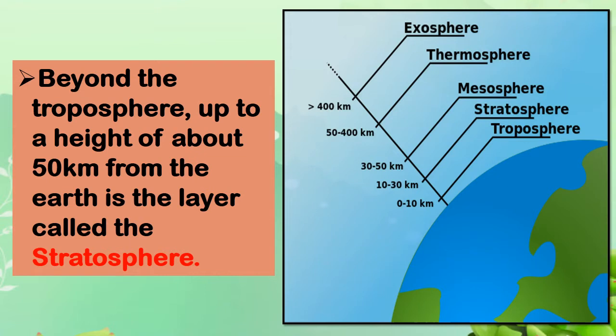We have learned that the layer of the atmosphere from the earth's surface right up to about 30 km is called the troposphere. After that, from 30 km to a height of about 50 kilometers from the surface of the earth, that layer of the atmosphere is called the stratosphere.